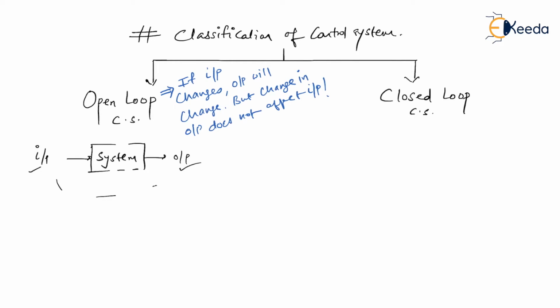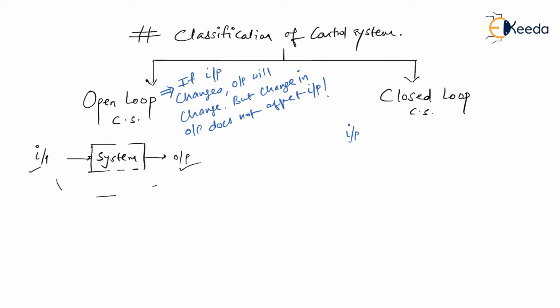So I have written the definition of open loop control system. That is, if input changes, output will change, but change in output does not affect the input. So exactly the reverse thing is going to happen in closed loop control system. In fact, we would say there is some advancement. If done in open loop control system, it becomes a closed loop control system. That is, if input changes, outputs are definitely going to change, but change in output, if it is going to alter the input of the system, then I would say it is a closed loop control system.